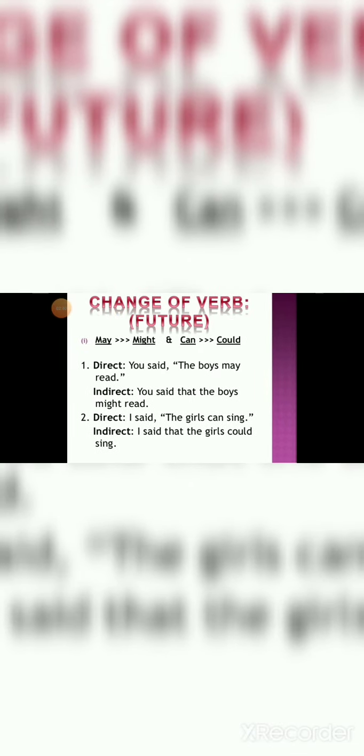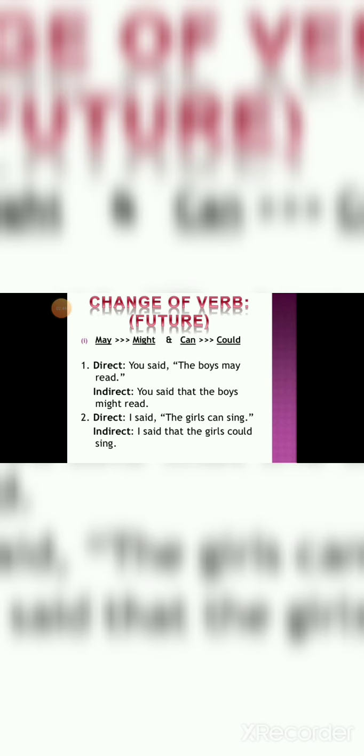Future we are moving to. Shall or will be converted to would. Look at the example. He said Deepak will play a match. He said that Deepak would play a match. More example, the boy said we shall go there. The boy said they would go there. Future tense shall will to would again. May to might, can to could.